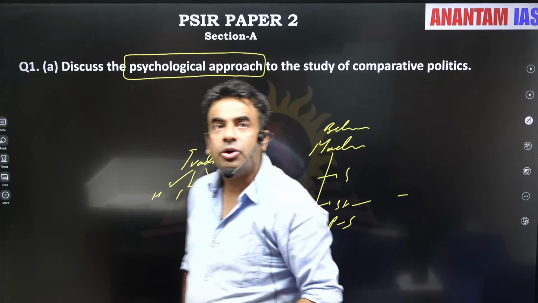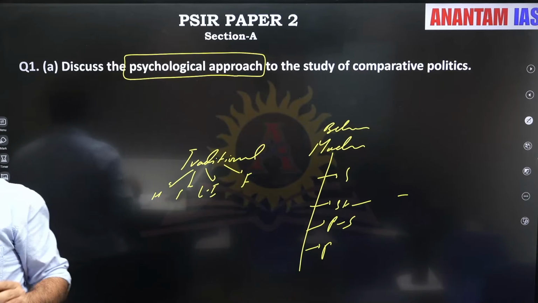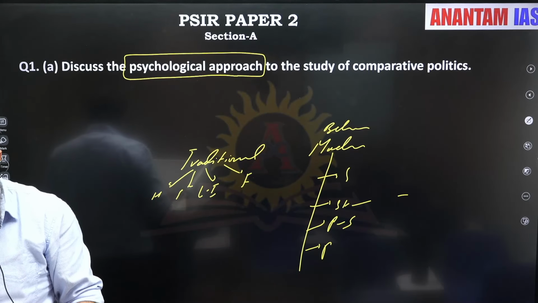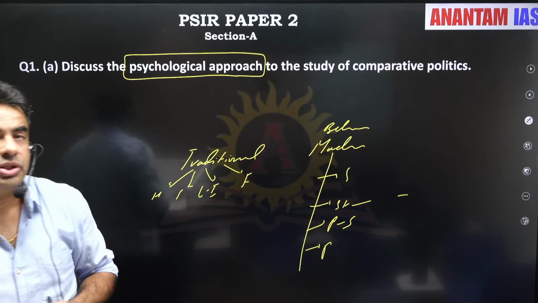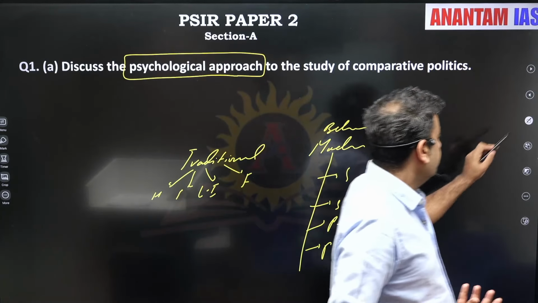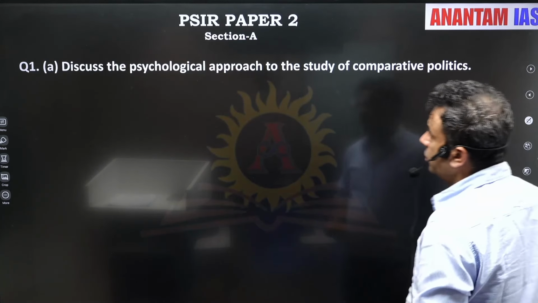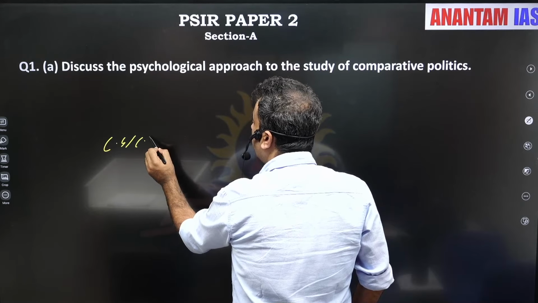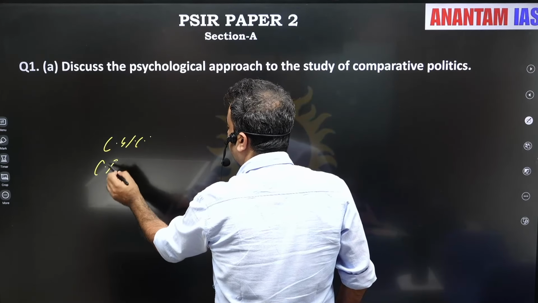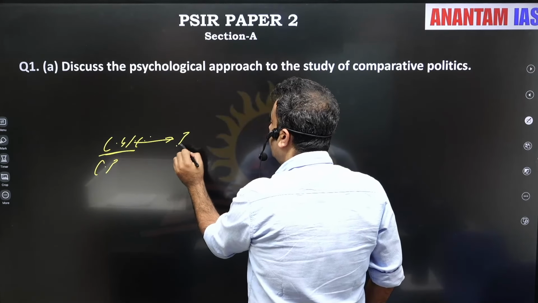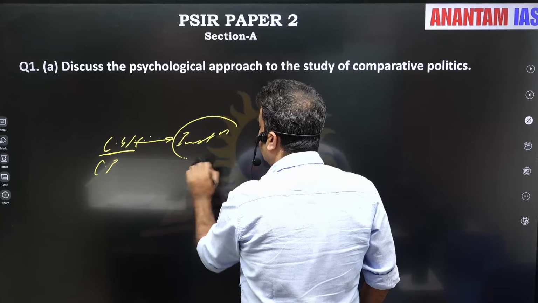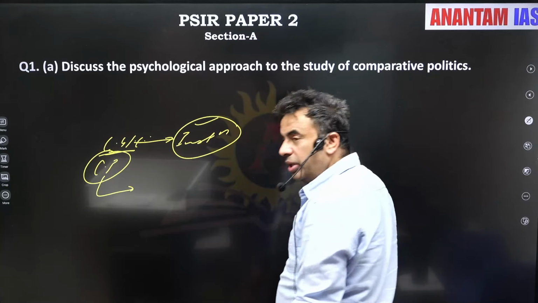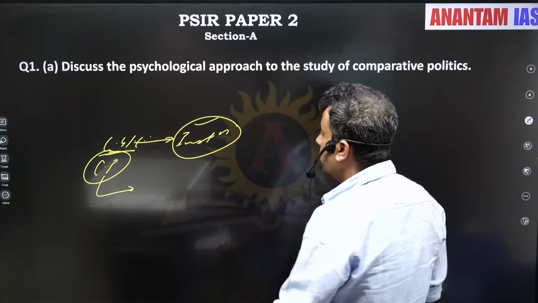So I'm sure you are aware of these approaches. Now nowhere is the psychological approach written. So the question is: discuss the psychological approach to study comparative politics. The first thing a student should write, because it is just 150 words, is the difference between comparative government and comparative politics. When we study only institutions, it becomes comparative government, and comparative politics became truly comparative under the behavioral revolution when we study.